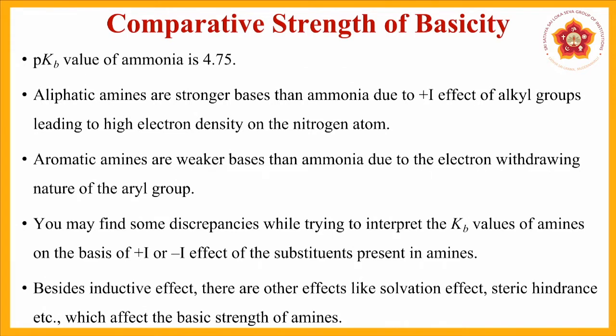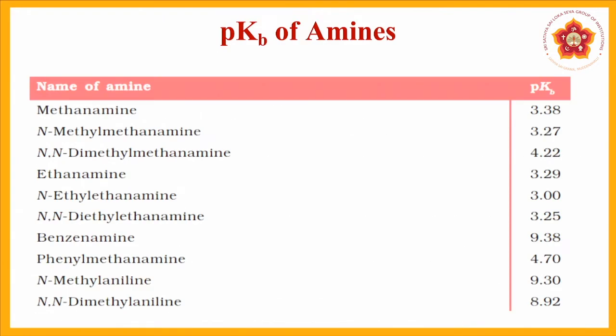You may find some discrepancies while trying to interpret Kb values for amines on the basis of plus I or minus I effect in the amines. These discrepancies come up because there is not just the inductive effect, but various other effects like the solvation effect and the steric hindrance effect, which will also affect the basic strength. So, what are those effects? How do they affect the basic strength?